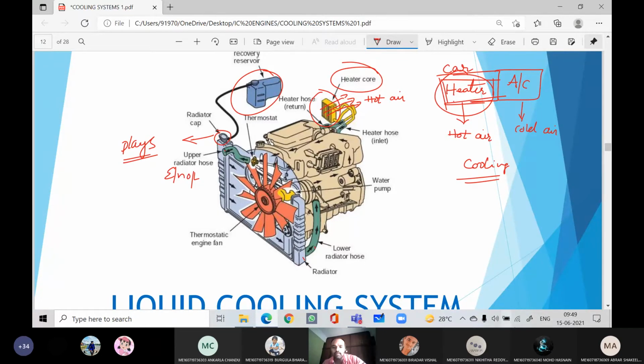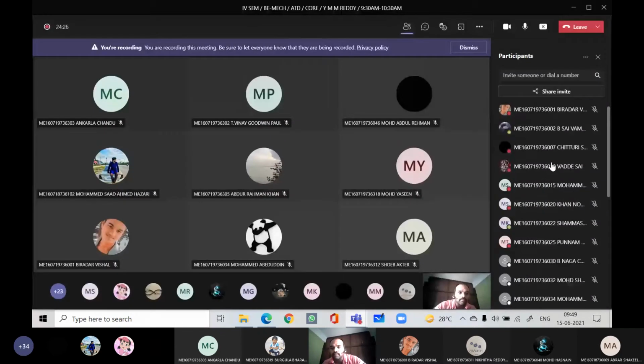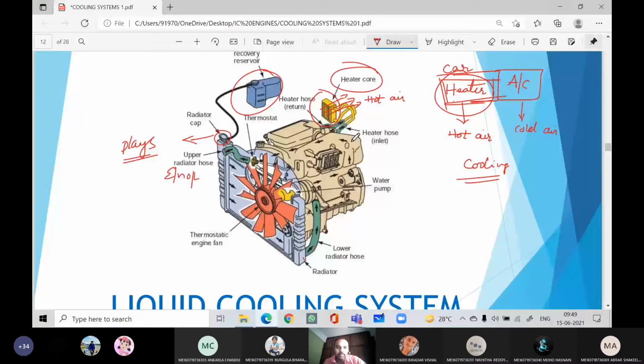Is it possible to drive the vehicle without this cap? Maybe you can run for some distance, and after that the entire coolant will leak.